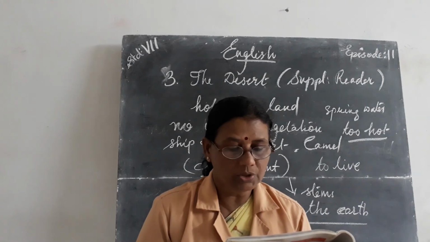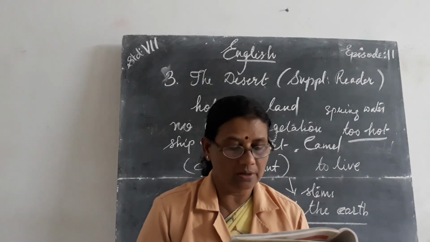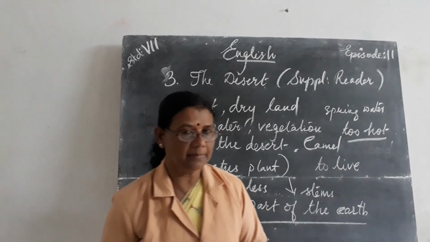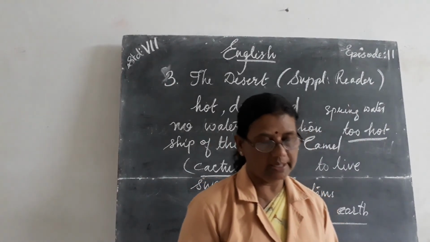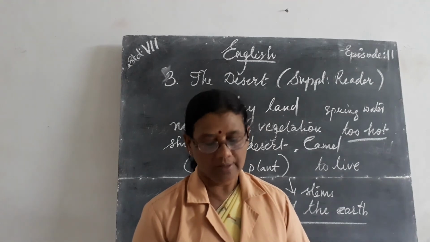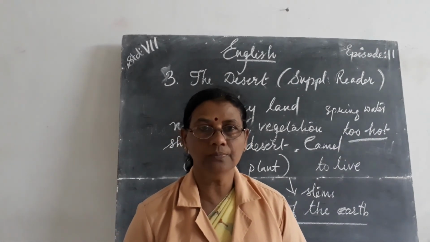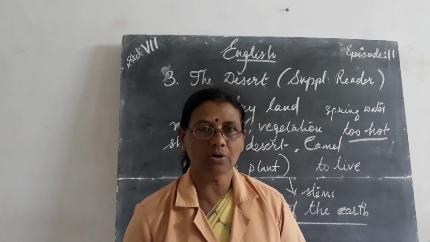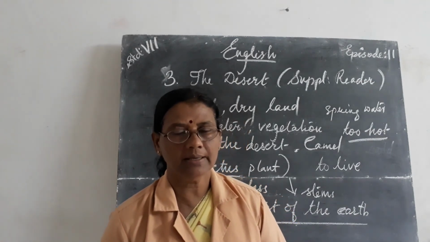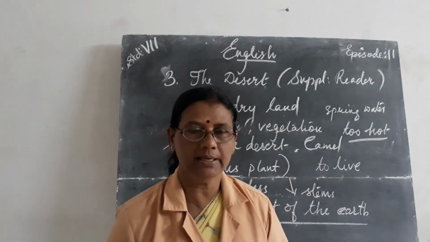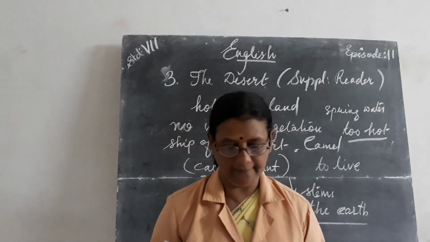A camel can do without water for days together. What is the reason given in the text? So we can see that a camel can live without water for many days. Why? Because when it rains or a shower comes, what will the animal do? It stores a sufficient quantity of water, and as a result, if the remaining days have no water, it is able to live.